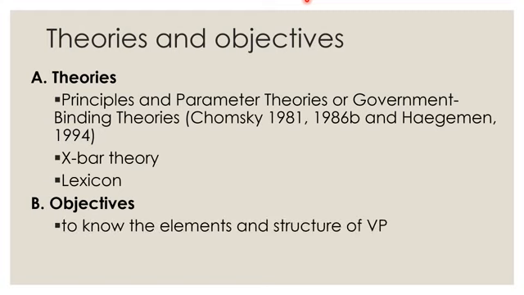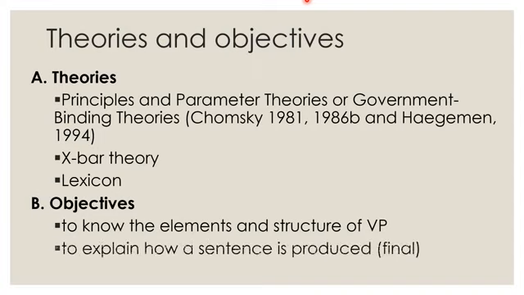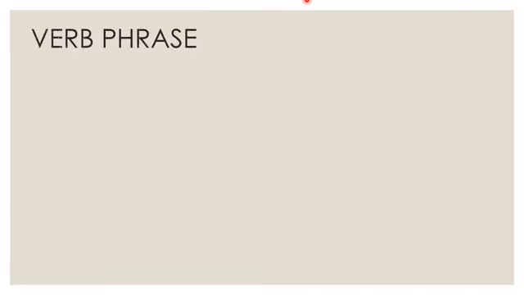The objectives of this talk are, first, to know the elements and structure of a phrase or VP. Then the final aim is to explain how a sentence is produced. This is the final aim of the talk on sentence structure or transformational grammar: how a sentence is produced.